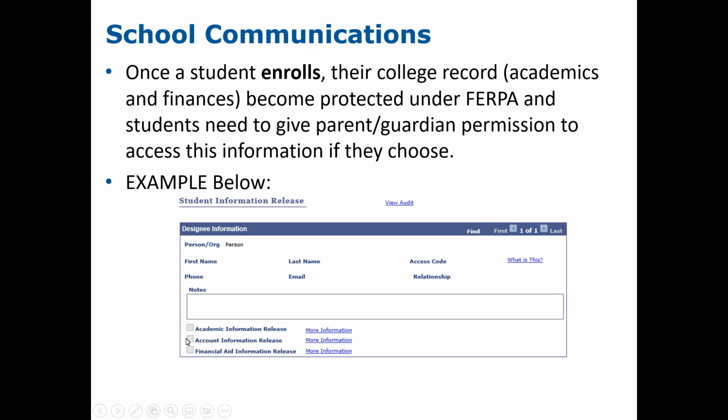So some students may say, yes, I want my parents to be able to see account information and financial aid information, but I do not want them to be able to see my academic information. In other words, their grades. So we recommend that all students and parents work closely through this process and are communicating all of the information. And that way students, parents can call in to check the status and not be frustrated when the school's financial aid or billing office or academic office is limited in the amount of information that they may share with the parent because they do not have permission.